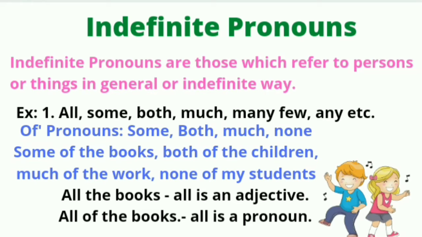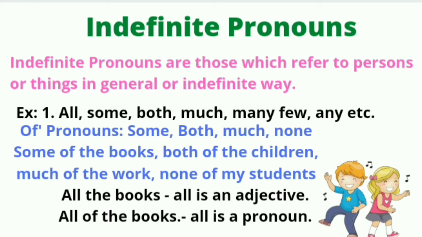Now, here you need to look at the of pronouns, meaning some, both, much and none. If I say some of the books, both of the children, much of the work or none of my neighbors, what are these? These will be called of pronouns. The same pronoun we are using with of.